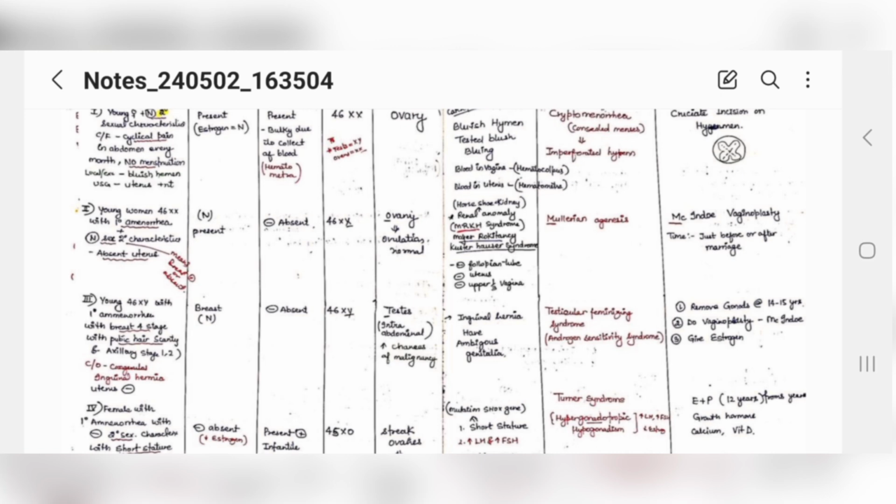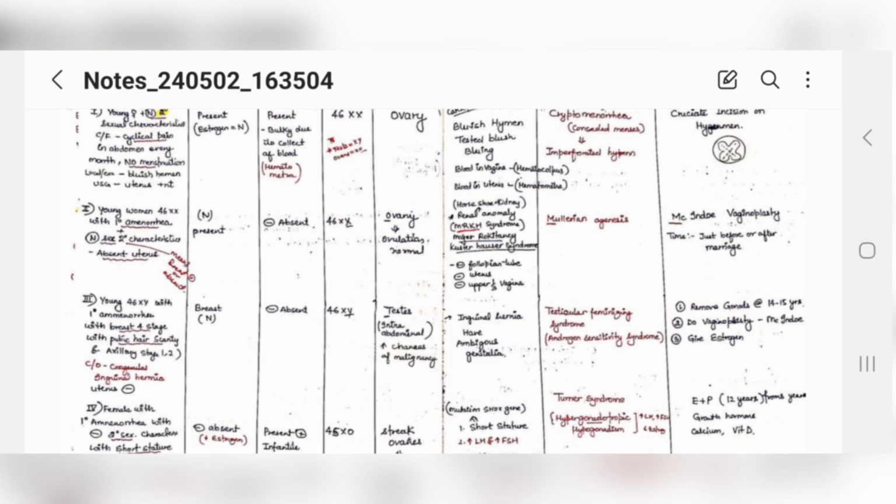So for this case, we will do a McIndoe vaginoplasty because only the lower two-thirds of her vagina is present. So in this case, we will only do a vaginoplasty just for the female patient, and will also give her hormones.